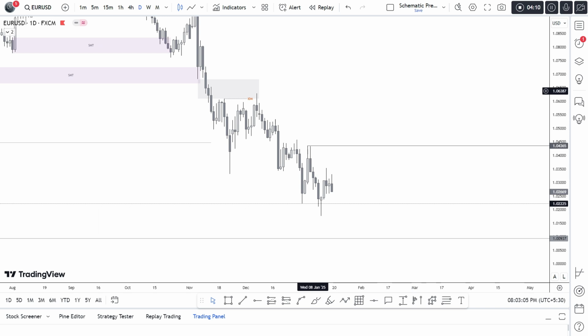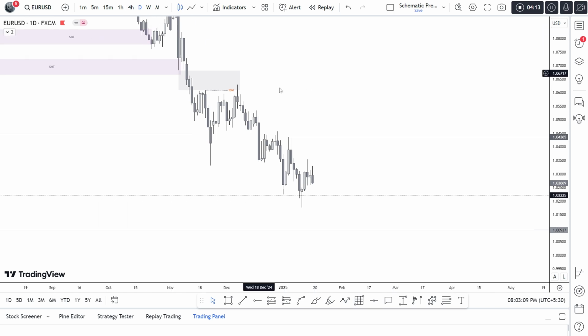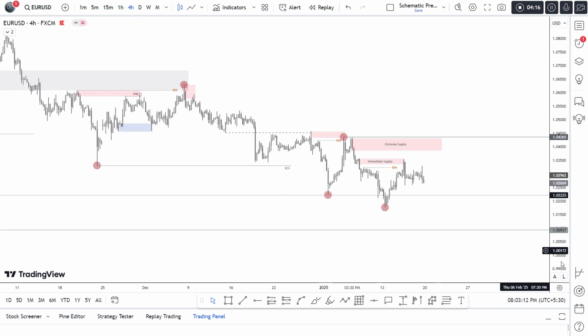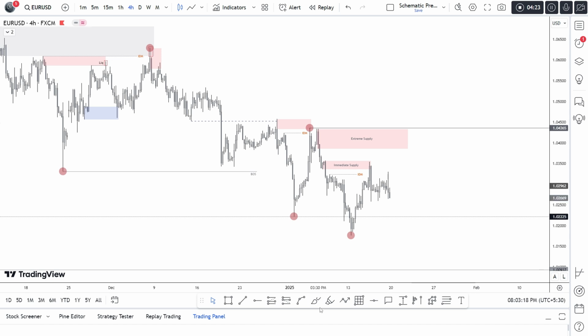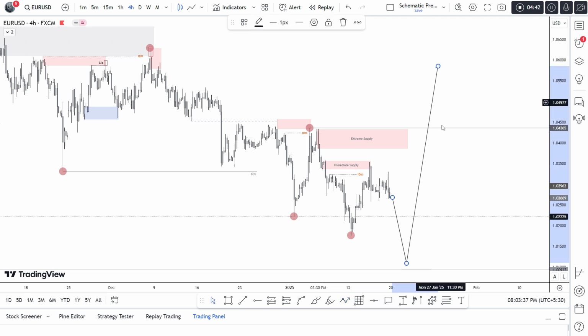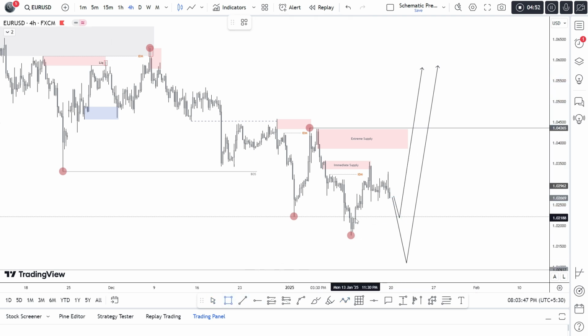I'm overall bullish on EURUSD, though it is still showing some bearish market structure. As you can see, this is the last market structure it has shown us. But in this particular week, when Trump is coming back into the White House, what can happen? Either price comes under this low, takes the liquidity one more time and then starts moving higher, or without breaking the low, price can start moving higher, respecting this zone.